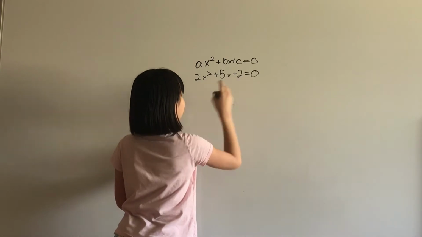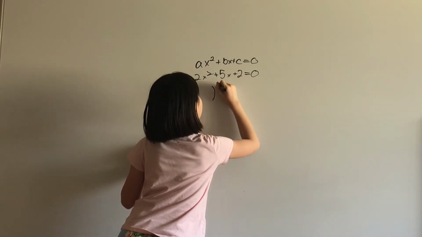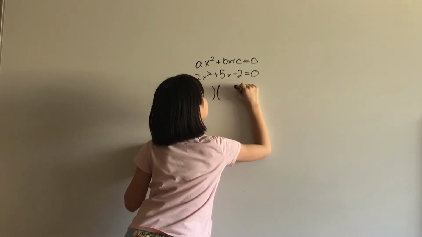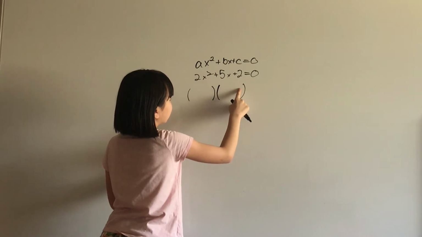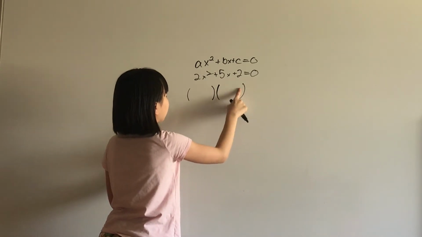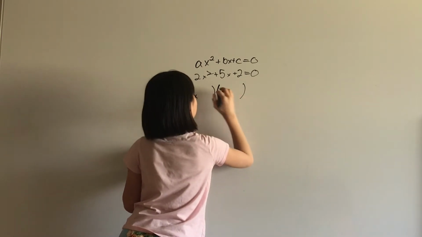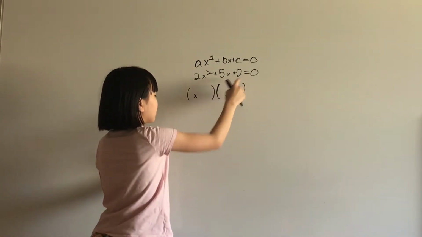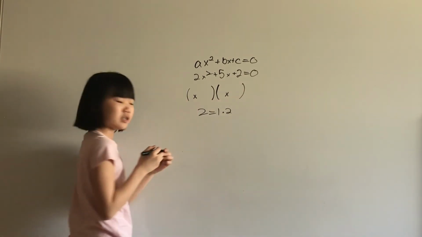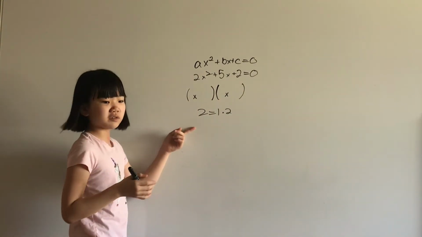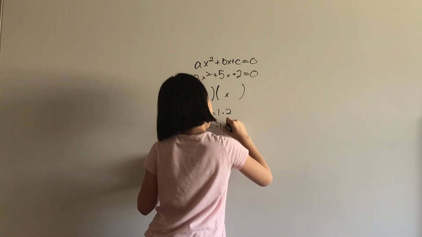First we know that it's a product of two binomials because there's a constant term. So this 2, the two factors would go here and here. Something x times something x to make the x squared term. So 2 is equal to 1 times 2. There's no other way to put it. Just 1 times 2, since you're going to use integers. Or 2 is equal to negative 1 times negative 2.